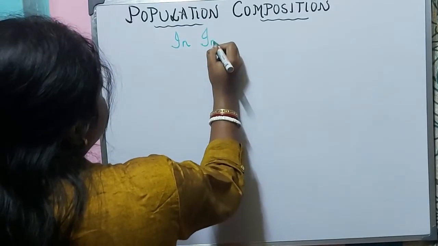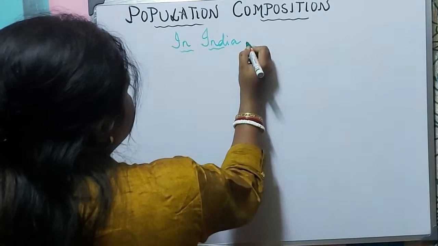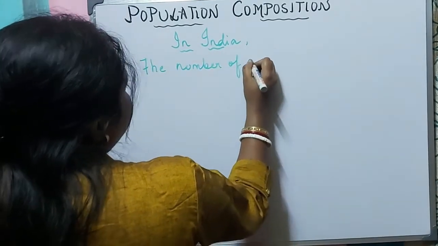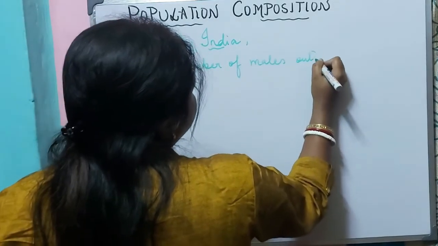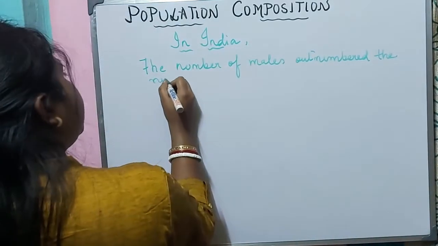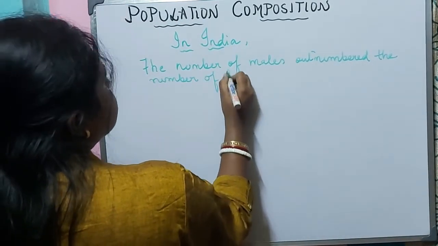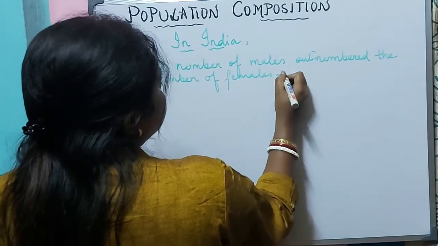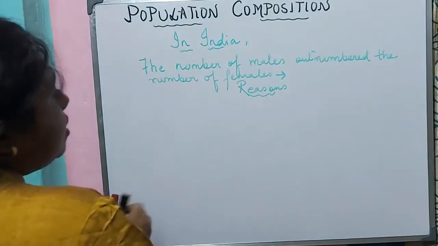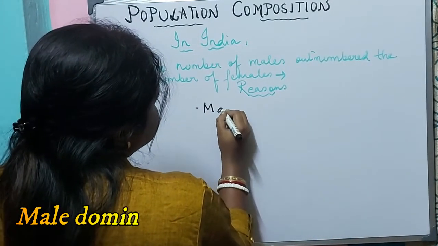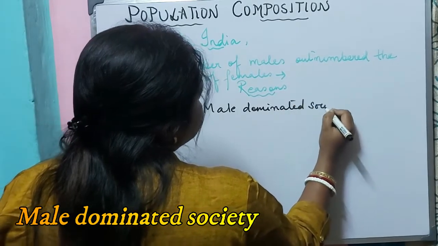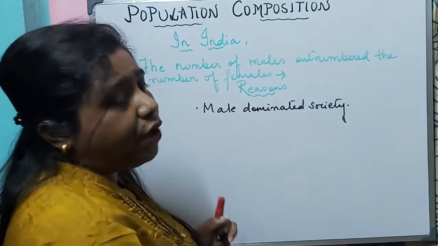Now let us see why there is an unfavorable sex ratio, especially in India. In India, we will see that the number of males outnumbers the number of females. What are the reasons? India is a male-dominated society. From the early period, we will see that women are not given any rights.